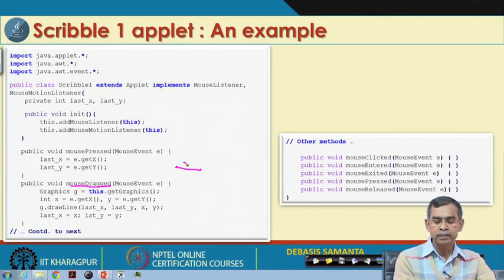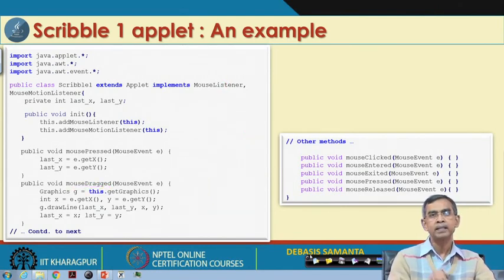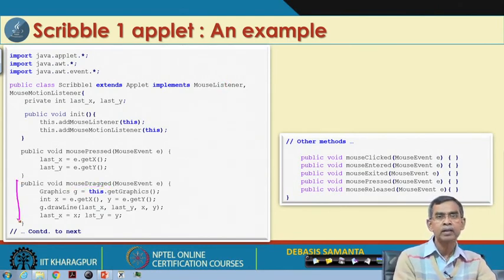So, if the mouse is moved here, here and here, it will draw a line automatically. So, here a line will be drawn. If we move the mouse like this, then automatically the line will be drawn by the system, and this is the routine we have mentioned here.